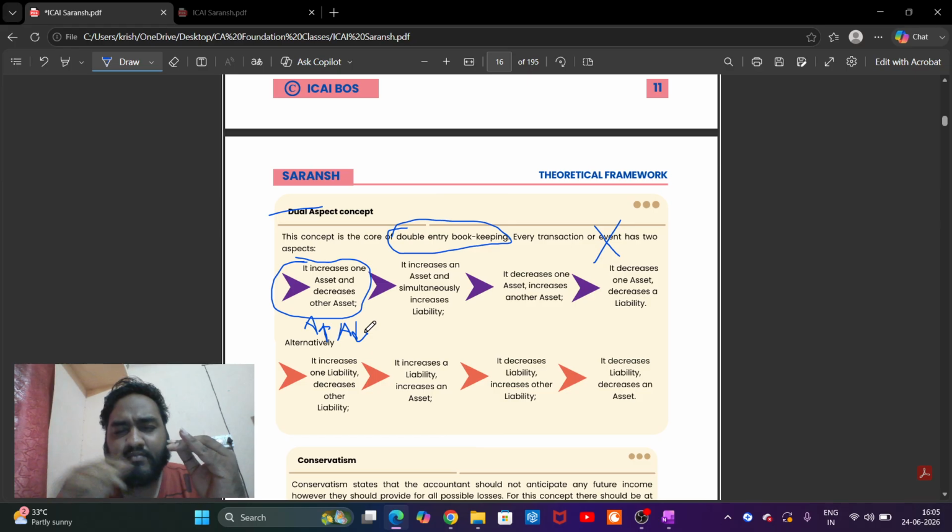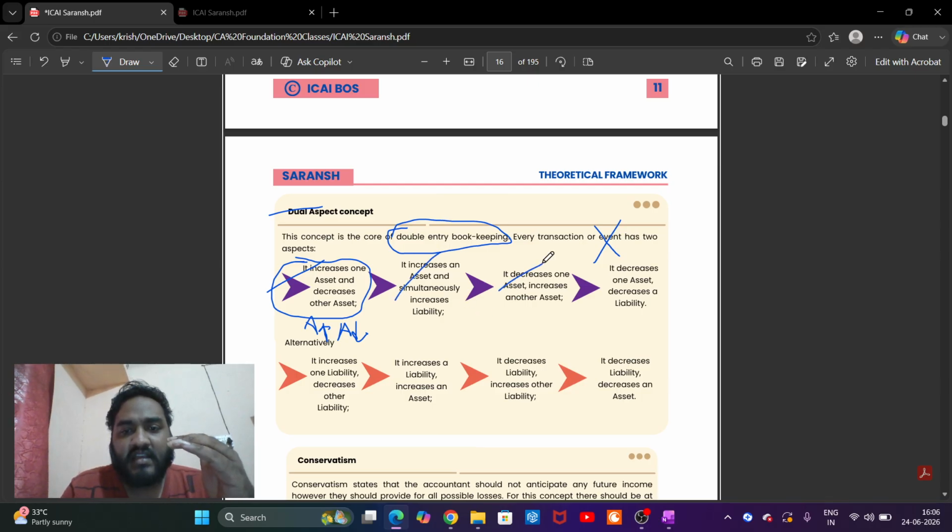How can the balance sheet be balanced? One possibility: the value of other assets shall be decreased by 10 rupees. Second, the liability value will be increased by 10 rupees.